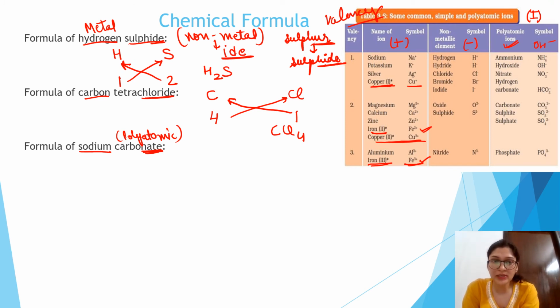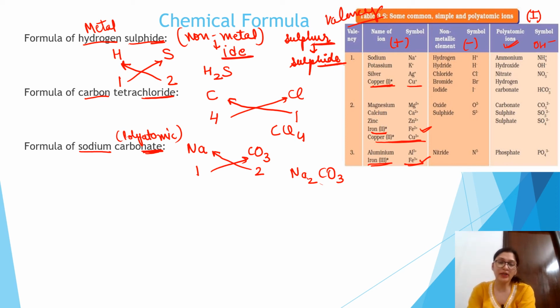Sodium carbonate. So let us take sodium and carbonate is CO3. CO3 valency is 2 and sodium valency is +1. So simply crisscross. So it will become Na2CO3. If you bracket and 1, you can avoid this. Otherwise I have to put the bracket for the case of polyatomic ions. Okay? Let's take another example.